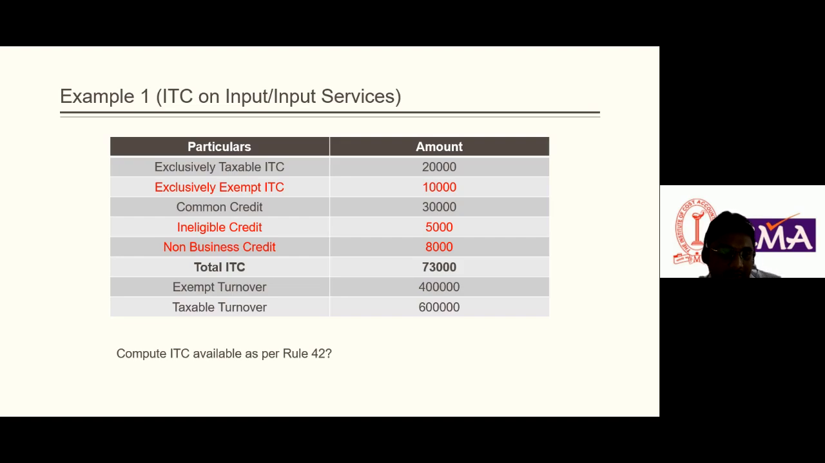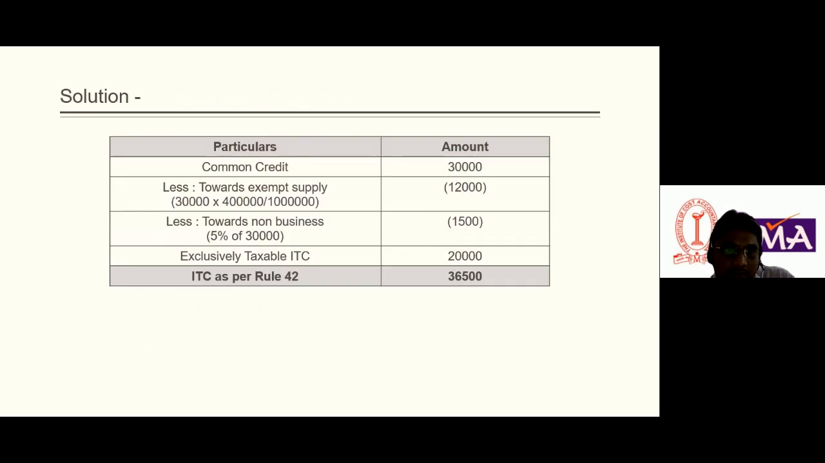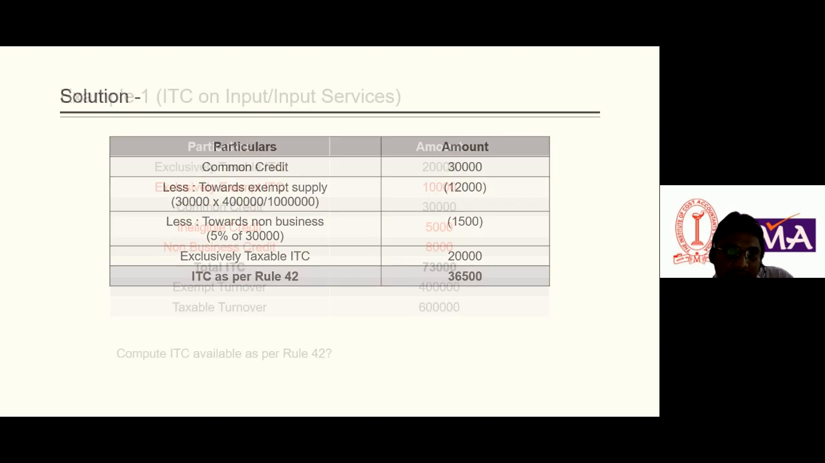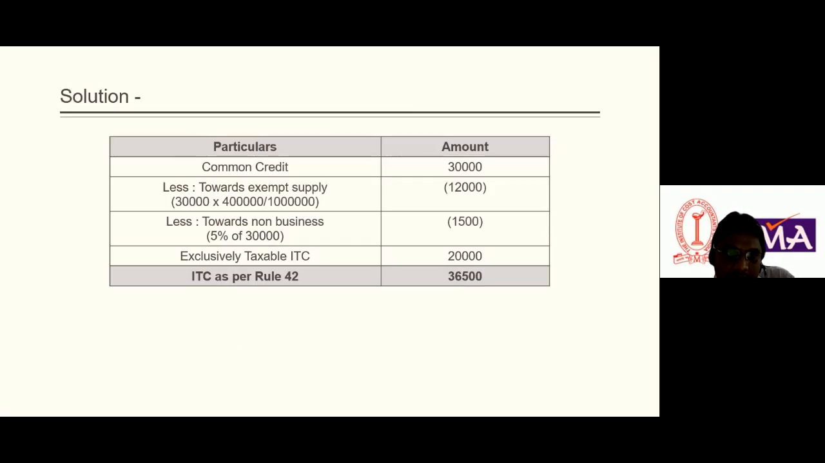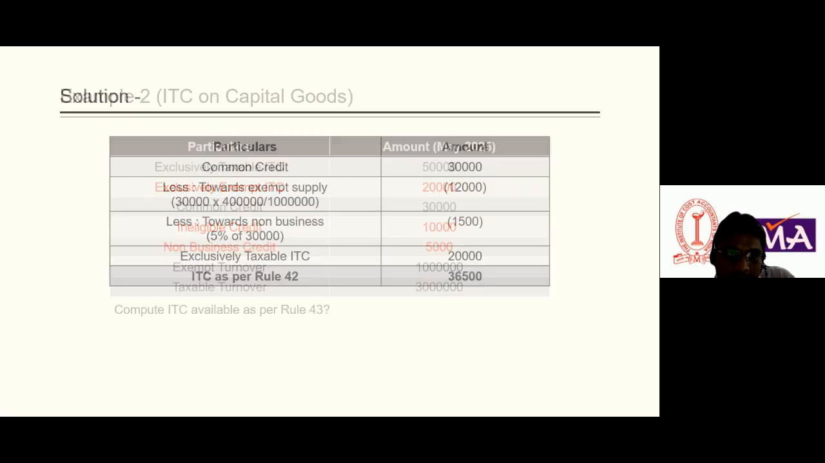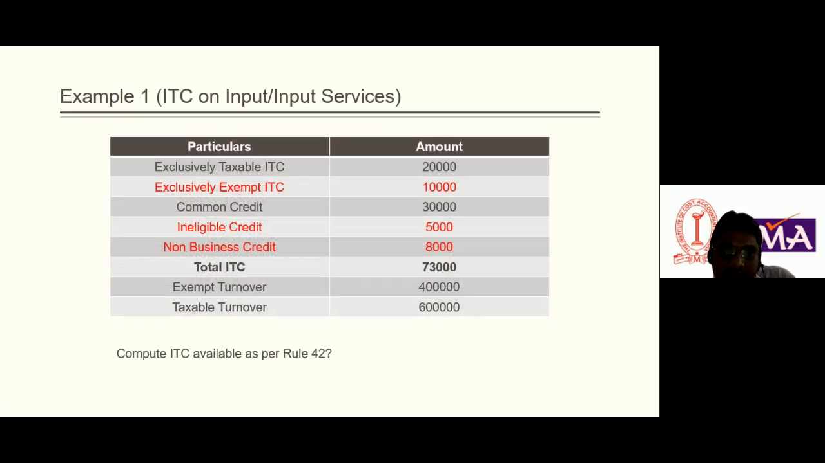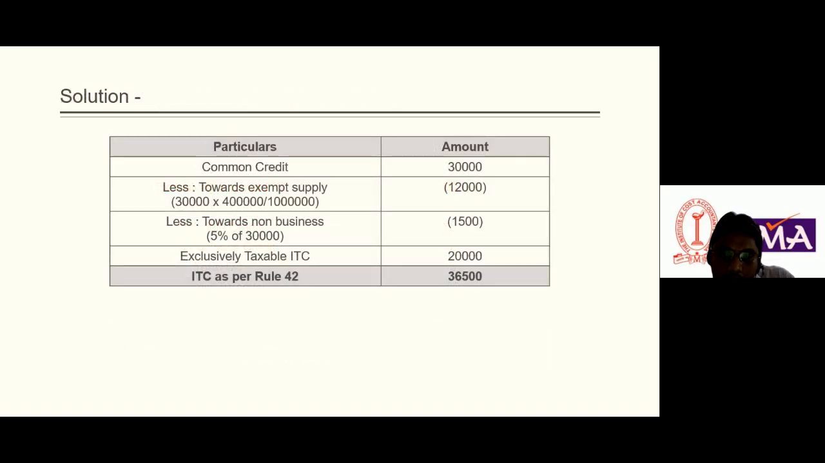So what is the ITC? Let's see. How much is the common credit? Yes, 30,000 is the common credit. It is clearly mentioned: common credit 30,000 less input and input services towards exempt supply. Common credit is 30,000, exempt supply is 4 lakhs, and total turnover is 4 lakh plus 6 lakh, 10 lakhs. So the common credit attributable to exempt supply is 12,000. That 12,000 we cannot avail as ITC.